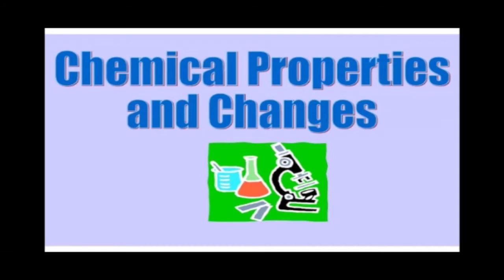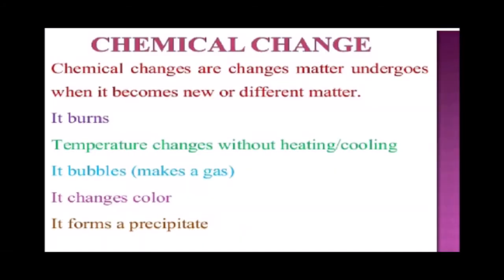Chemical properties and changes. Chemical changes are changes matter undergoes when it becomes new or different matter. It burns. Temperature changes without heating or cooling. It bubbles. It changes color. It forms a precipitate.